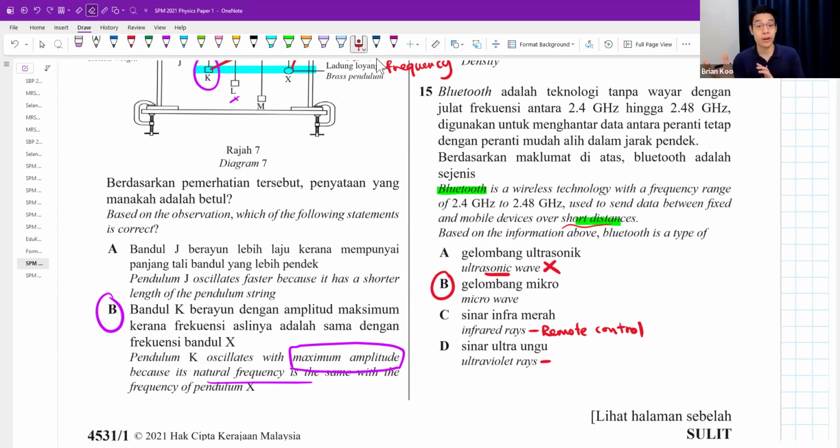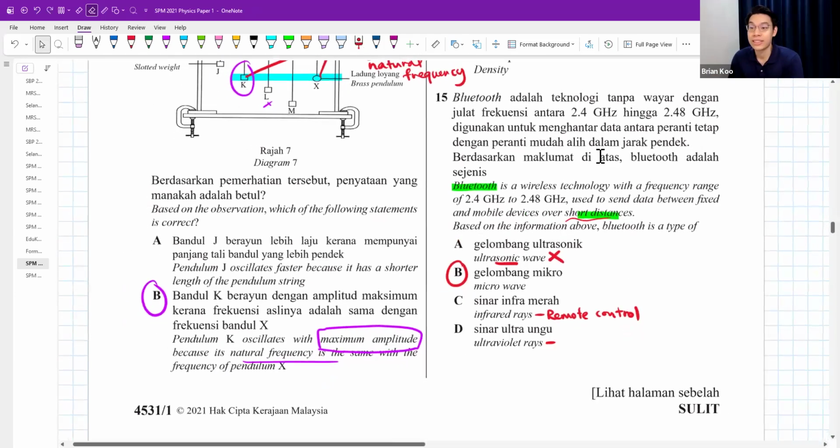So microwave is a bit stronger. Radio wave is a bit weaker. We see lah what is the purpose of the Bluetooth that you need. Yeah, but most of the Bluetooth is microwave. Okay. Definitely not ultrasound. Okay.